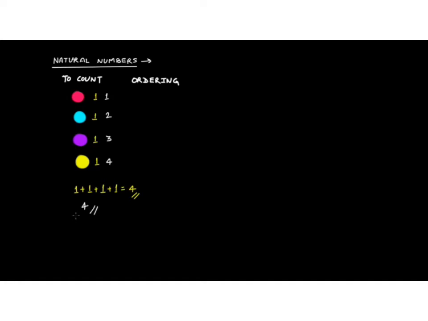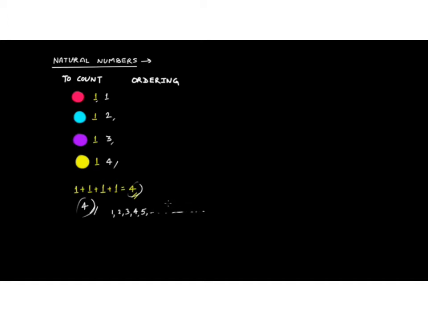Now notice that these numbers 1, 2, 3, 4 came naturally into your mind for counting, and you can count as many balls as you have, and tell the number of counts by using these numbers that came into your mind naturally. Therefore these are called natural numbers. That is 1, 2, 3, 4, 5, and so on and so on.